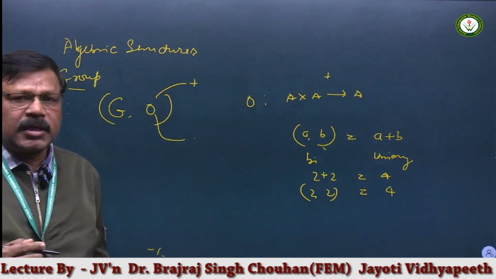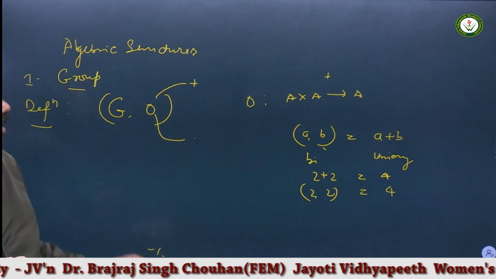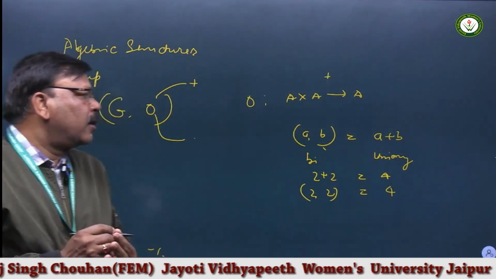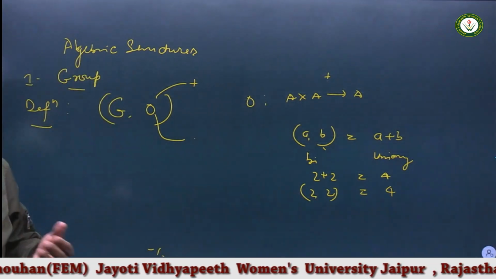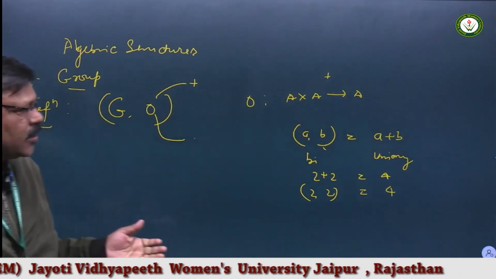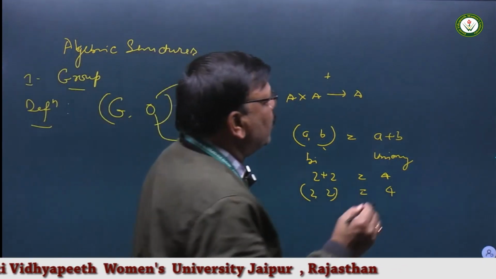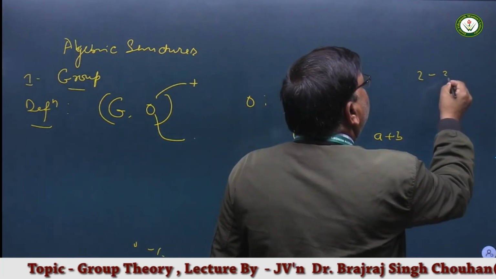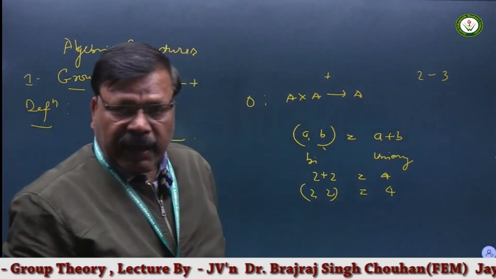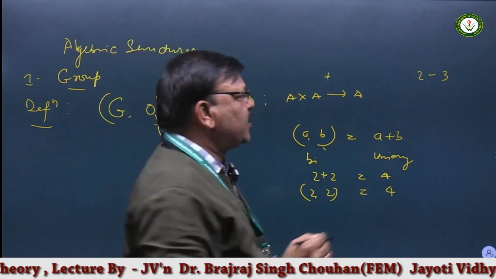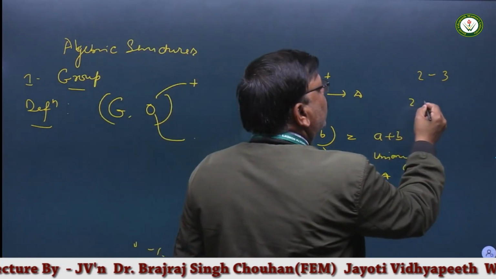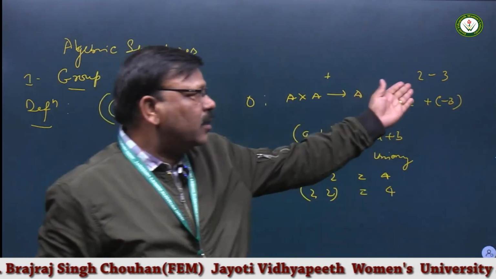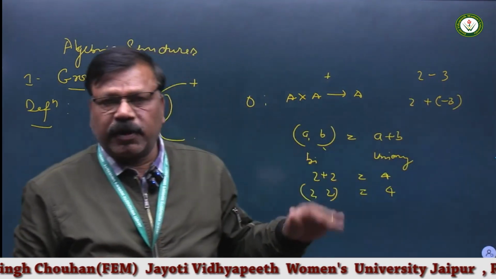In mathematics or algebra, subtraction is one kind of addition and division is also one kind of multiplication. Let us suppose someone says 3 is subtracted from 2, that is 2 minus 3. In the form of addition, we can say 2 is added to minus 3. So subtraction is nothing but one kind of addition.